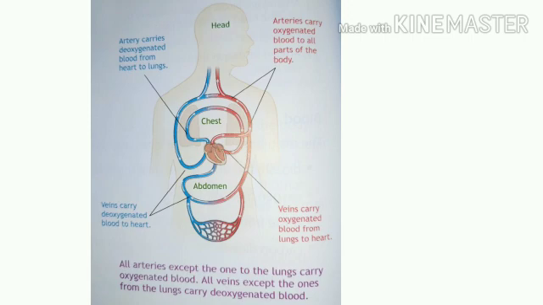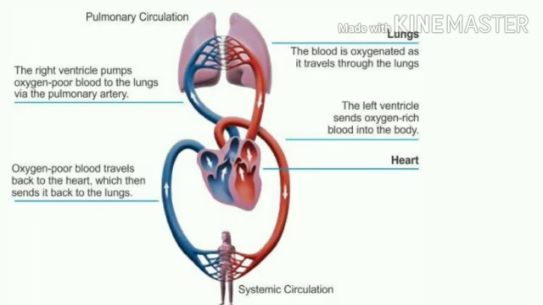In the picture you have seen the arteries in two colors. One is red and another is greenish. The artery that carries deoxygenated blood from the heart to the lungs is blue in color, and the veins that carry deoxygenated blood to the heart are also blue.